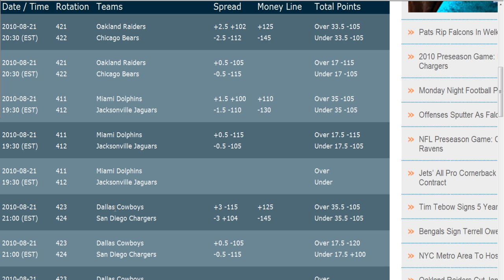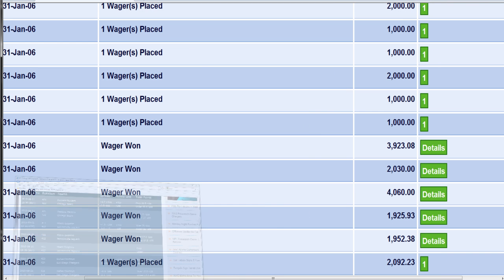And let's look at another one here. If you want Dallas plus 3, you get 3 points added to the final, but you have to risk 115 to win 100. And Dallas money line to win, every 100 you get 125. So even if this still sounds confusing, don't worry, because we're going to show you some examples.